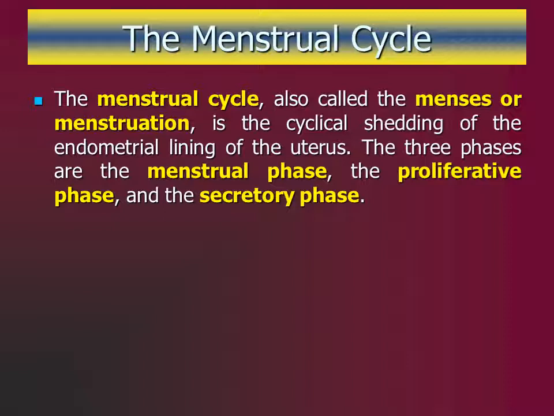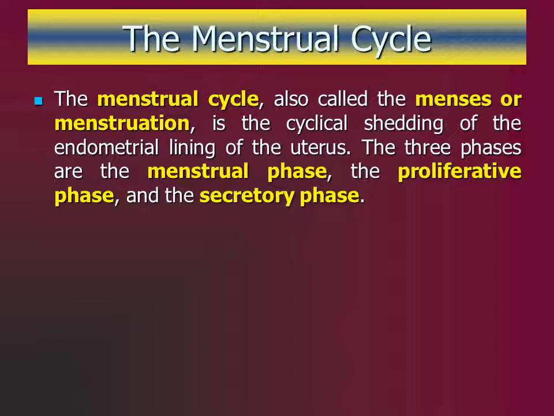The menstrual cycle, also known as the menses or menstruation, is the cyclical shedding of the lining of the uterus in response to changes in hormonal levels. The cycle varies from woman to woman within a range of 24 to 35 days. To discuss the events occurring during the cycle, we will assume an average duration of 28 days.